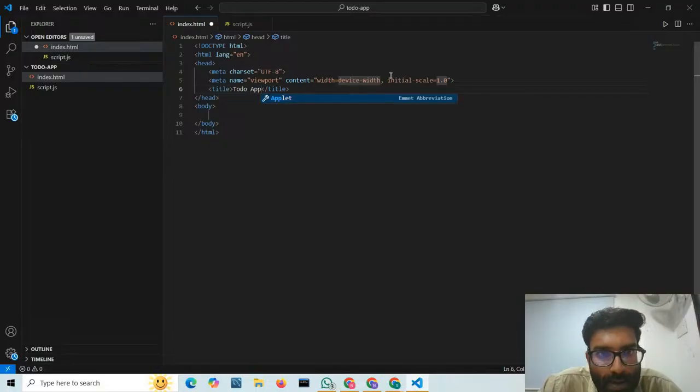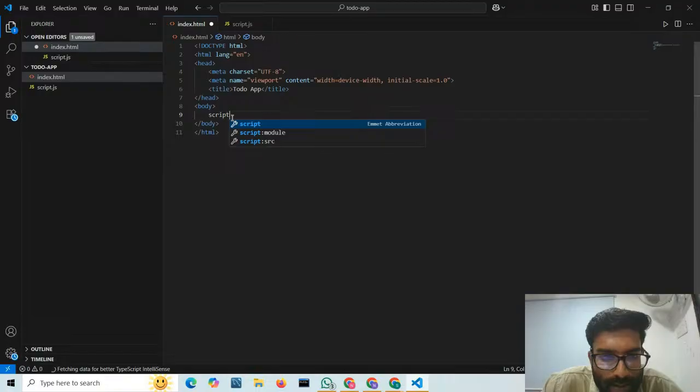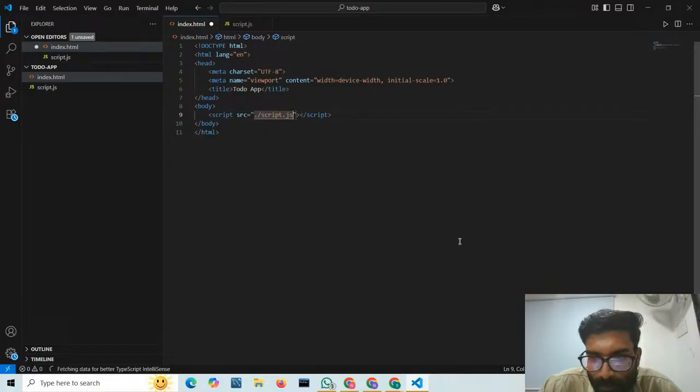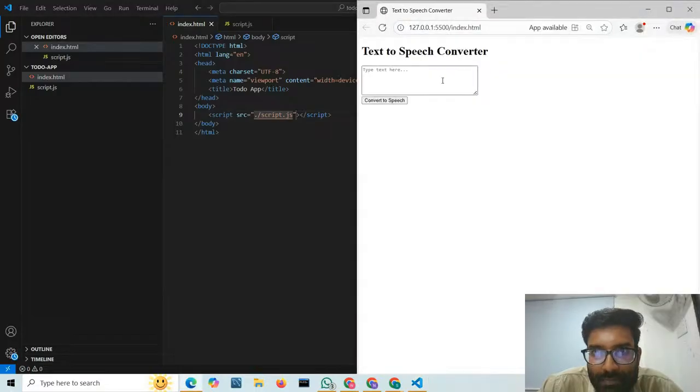Then we have to embed this JavaScript inside our HTML document. For that I'll give the script tag. Just write script and the tag will be auto completed by VS Code. Inside this we have to give one src attribute, and the source will be our script.js file. Now you can click on this Go Live button. Go Live will run your HTML code inside the browser. I've clicked on Go Live, and you can see my project is running on this port.